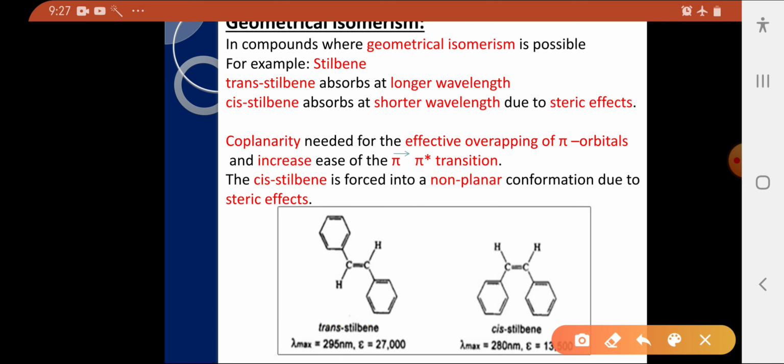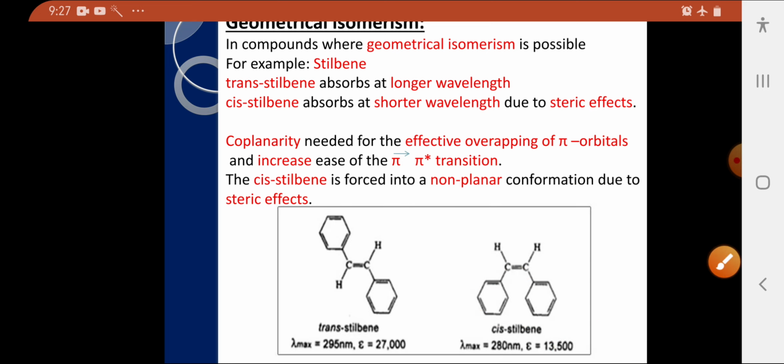Whereas in cis stilbene, the two phenyl rings are on same side. Due to this, there exist some steric interactions. To reduce these interactions, it deviates from its planarity. Therefore, the two phenyl rings are not coplanar.